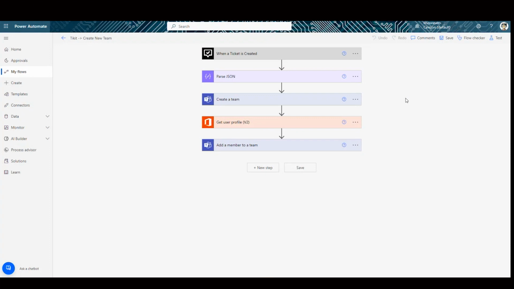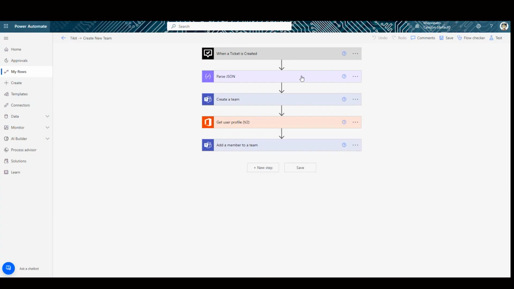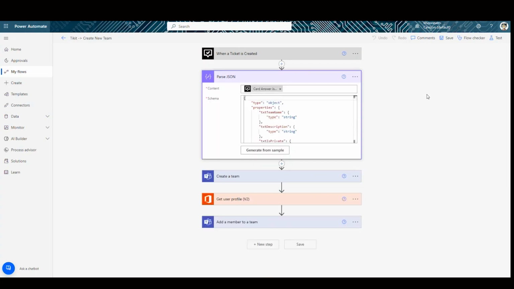So over in Power Automate, you'll notice that my flow is more than a couple steps, but that doesn't mean that it has to be complicated. For starters, my trigger is that anytime a ticket is created, and as long as the template I'm using is new team, then we're immediately going to begin this flow. And this flow begins with parsing JSON. Specifically, we're going to parse the card answer JSON from the ticket. This is going to be the form that was submitted through Ticket Virtual Agent when someone filled this out.